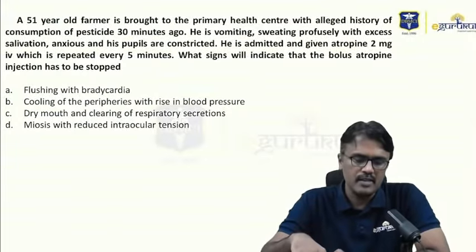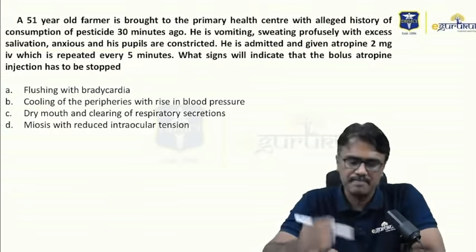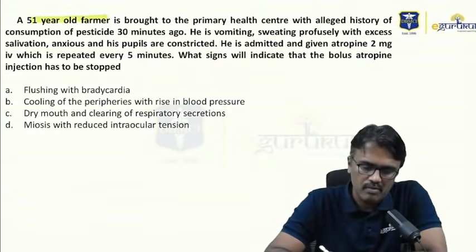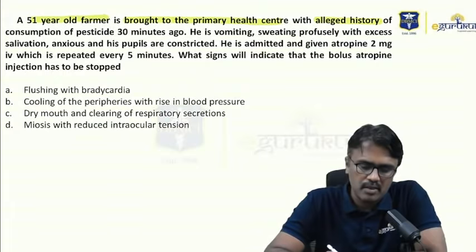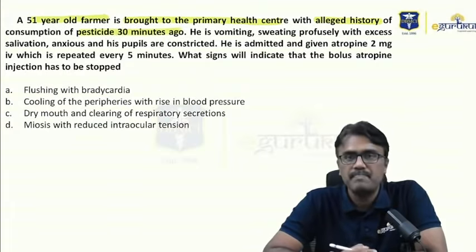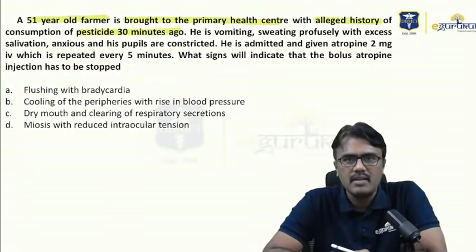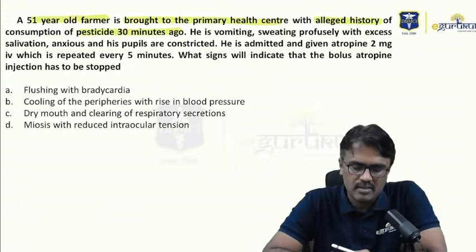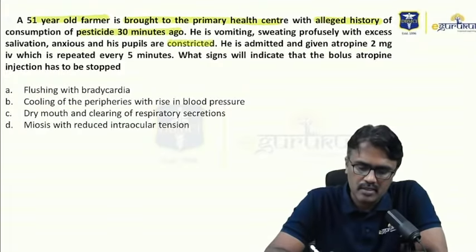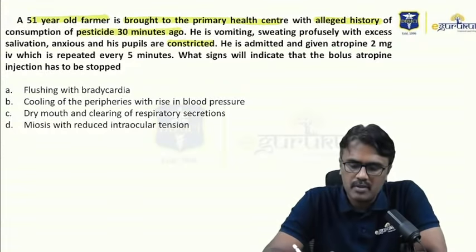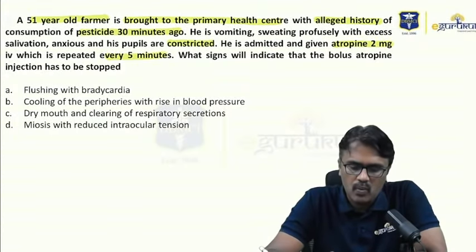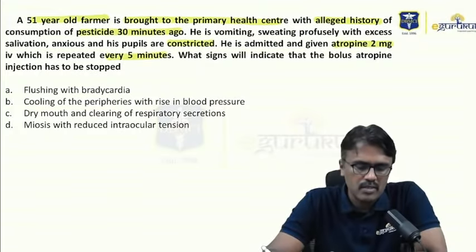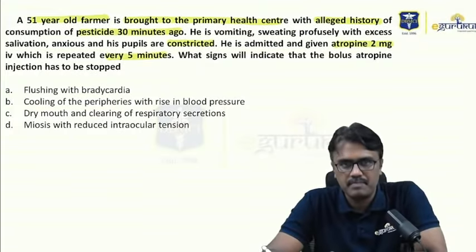The first one is a question. Let us see this. A 51-year-old farmer is brought to the primary health center with the alleged history of consumption of pesticide 30 minutes ago. He is vomiting, sweating profusely with excess salivation, anxious, and his pupils are constricted. He is admitted and given atropine 2 mg IV, which is repeated every 5 minutes. What signs will indicate that bolus atropine injection has to be stopped?